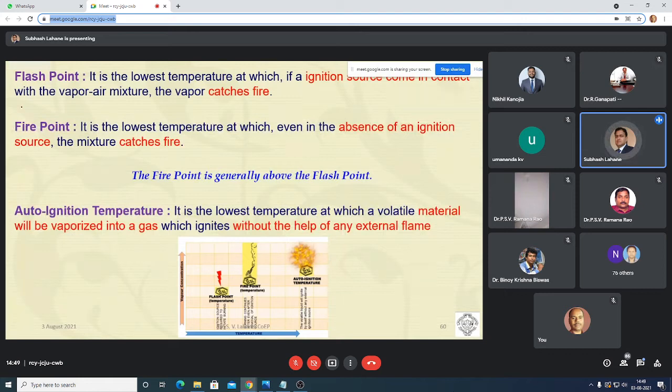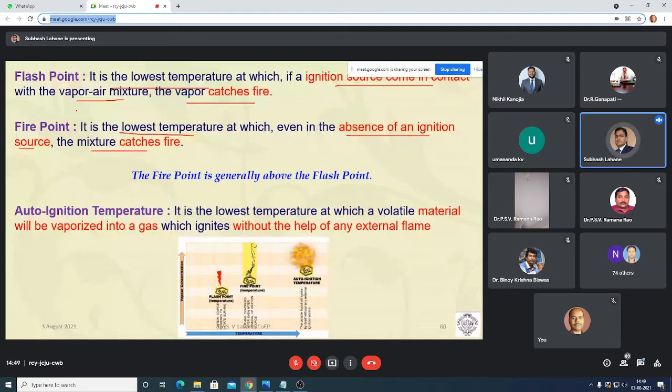These are also theoretical properties. You must know what is flash point, what is fire point, and what is auto ignition. Flash point is the lowest temperature at which, if an ignition source comes in contact with the vapor-air mixture, the vapor catches fire. Fire point is the lowest temperature at which, even in the absence of an ignition source, the mixture catches fire.